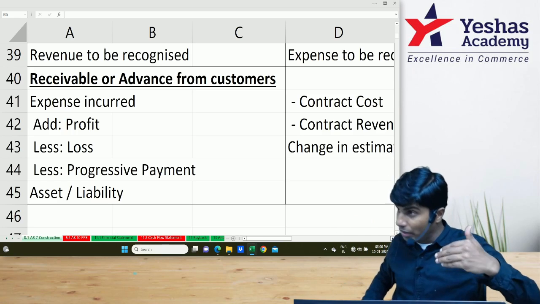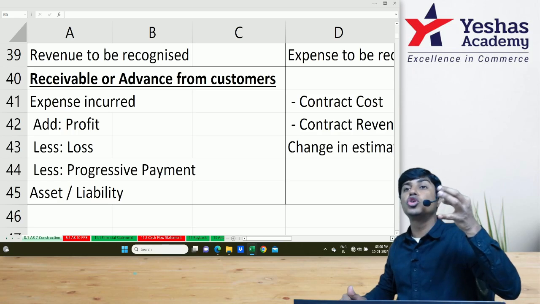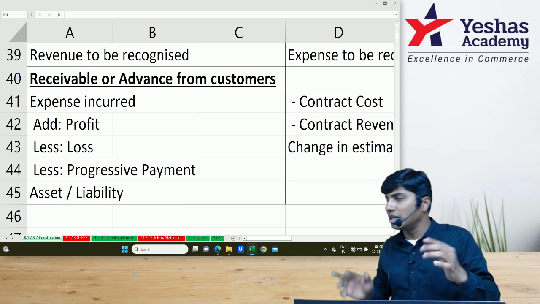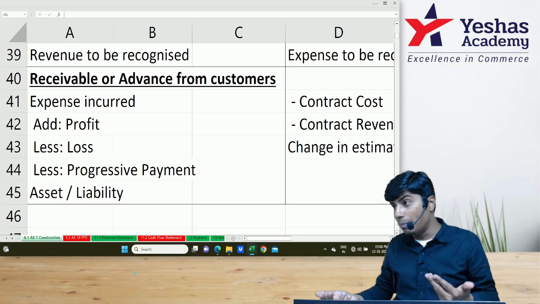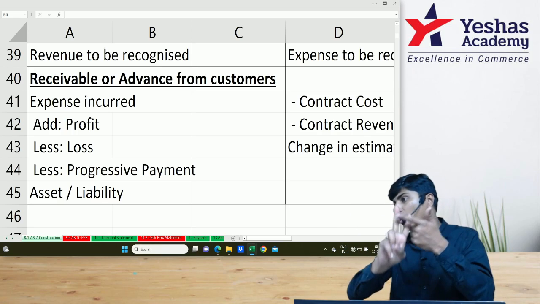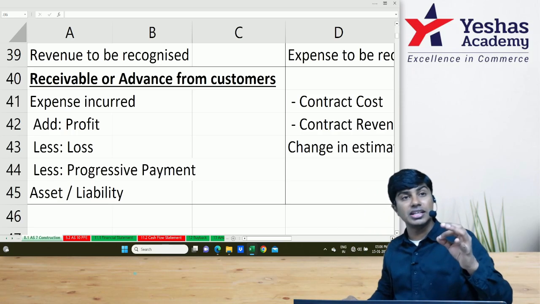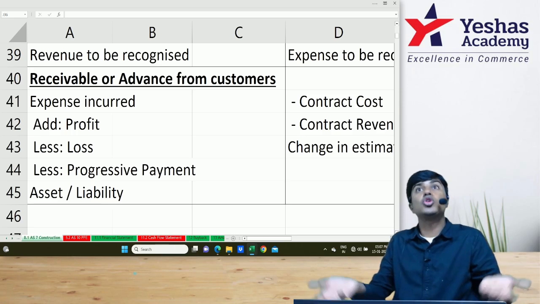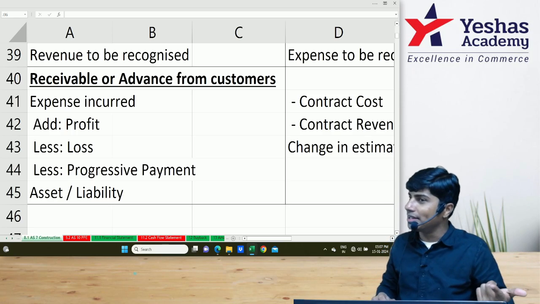If we've billed the same amount and the customer has paid some amount, then from the expense plus profit minus loss, which is the amount to be billed, we deduct the progressive payment received from the customer. If the resulting amount is positive, that is an asset, what we are supposed to receive. If the amount is negative, it is a liability, meaning we've collected more money than what we should collect. I repeat, to expense we add profit, we deduct loss, and whatever results is the amount to be collected. We deduct the amount collected. If the resulting amount is positive, this is the amount to be collected, our asset, receivable. If we have collected more, the amount will be negative, a liability.